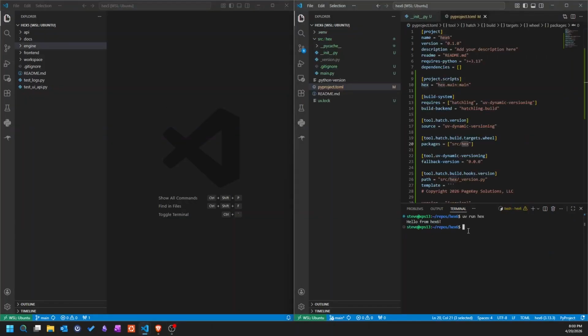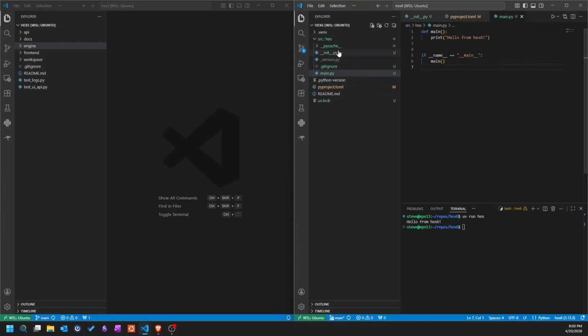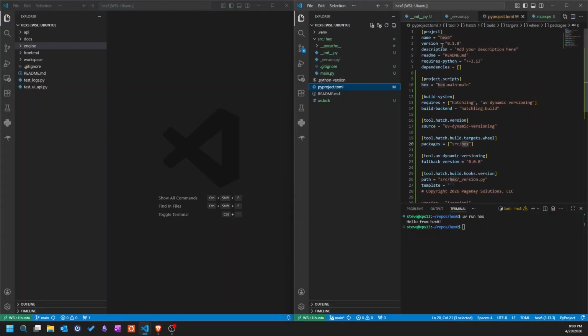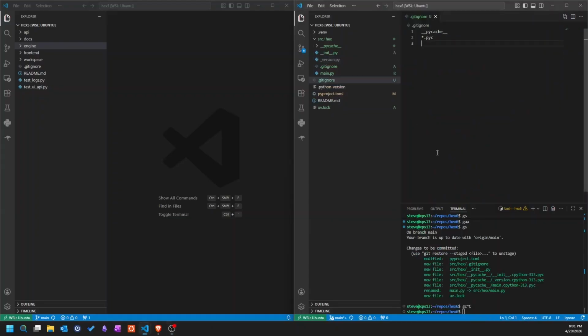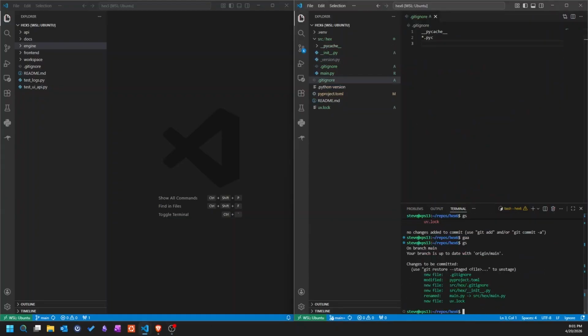All right, I have dynamic versioning set up how I like it, and now if I run uv run hex, I get hello from hex 6, so main.py is all wired up. That's good. We have an __init__.py importing the dynamically generated version, and that's it. One tweak, I have to make this say dynamic equals version. Okay, now we're good. And the version is dynamic. Good. I'll add pycache to my gitignore, and now we're good to go.